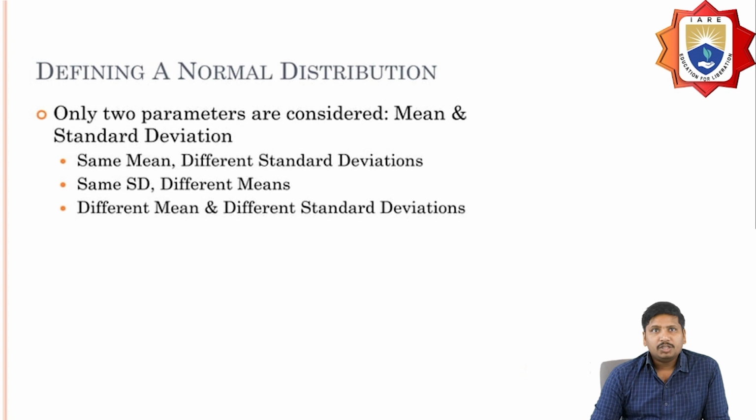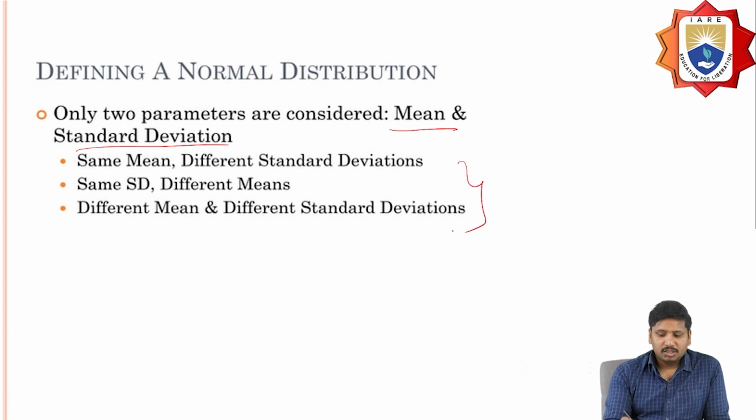To define a normal distribution, only two parameters are considered: the mean and the standard deviation. With these two parameters, different combinations may occur: the same mean and different standard deviation, the same standard deviation and different means, and different means and different standard deviations. So these three possible outcomes may appear in a normal distribution.